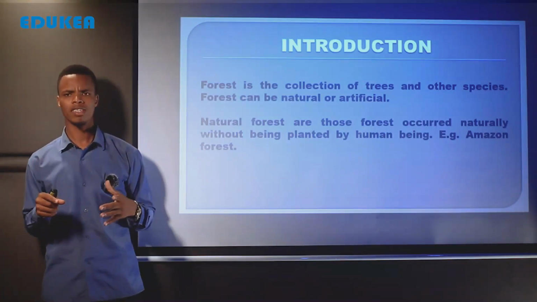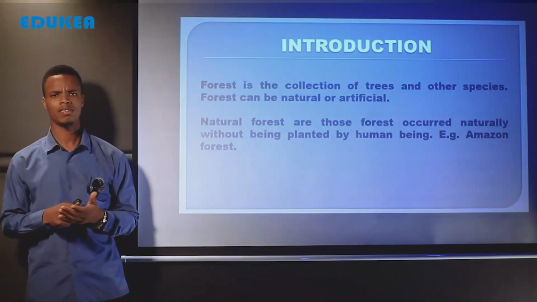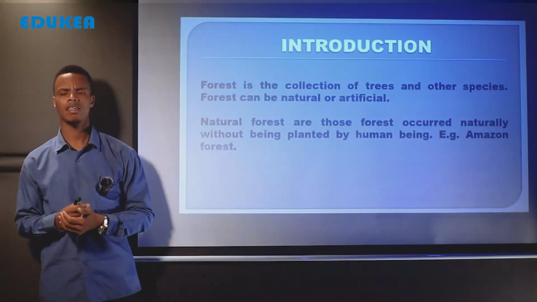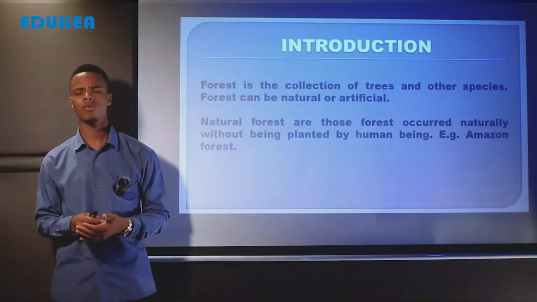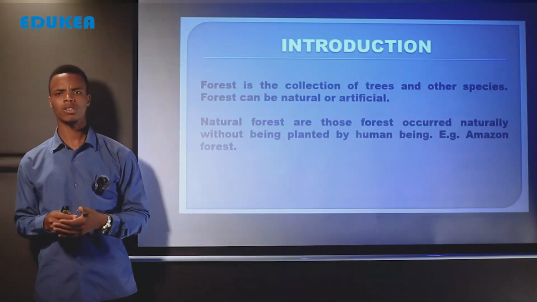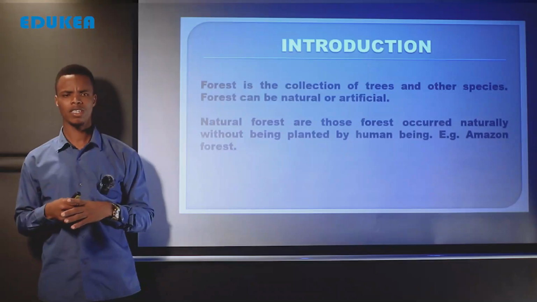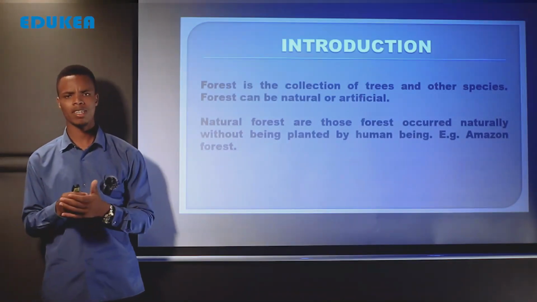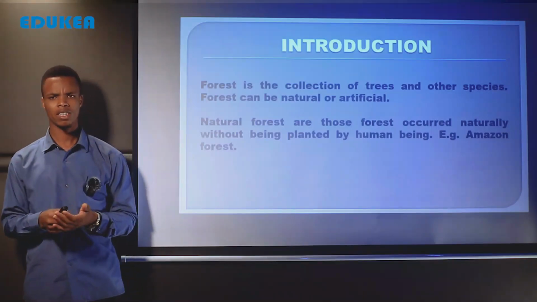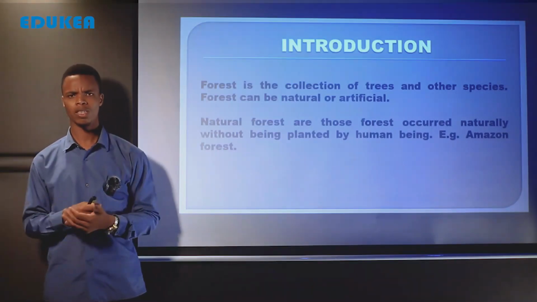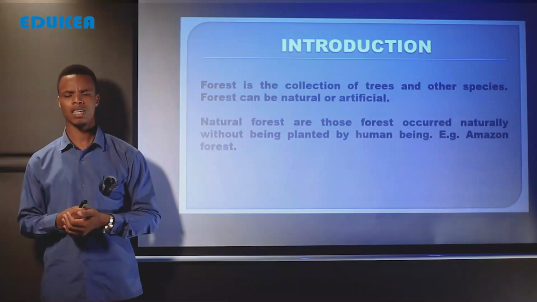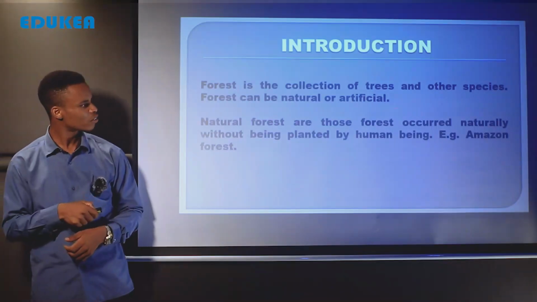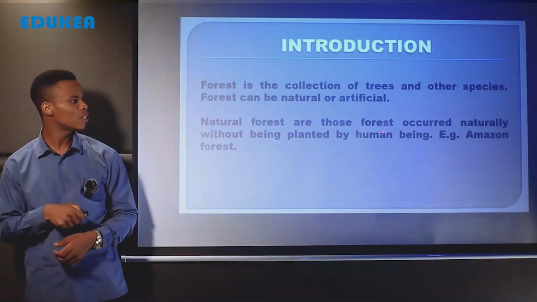Tunasema kwamba forest ni collection of trees and other species, muunganiko ama ni ile miti ambayo iko sehemu moja, lakini pia inakuwa kuna species nyingine kama vile kuna grasses, shrubs. So kwa ufupi hiyo ndio definition of forest, collection of trees and other species. Na tunasema kwamba forest can be artificial or natural. When we talk about artificial forest, we talk about those planted forests by humans, miti ambayo imepandwa na binadamu. But when we talk about natural forest here, those forests occurred naturally without being planted by human beings.